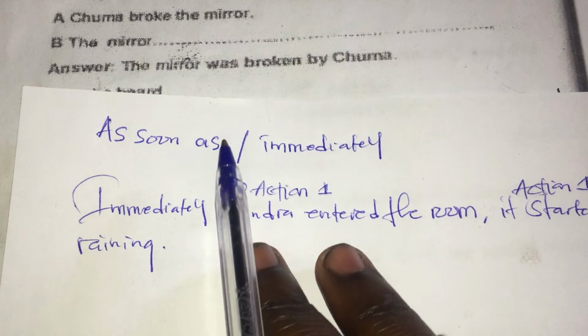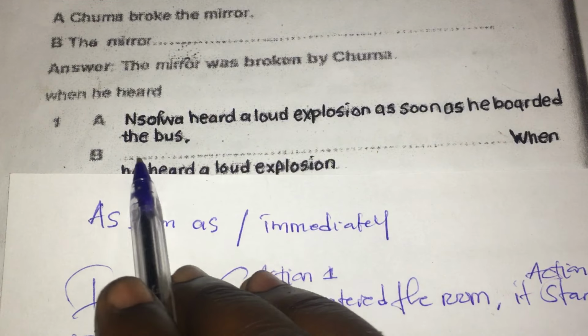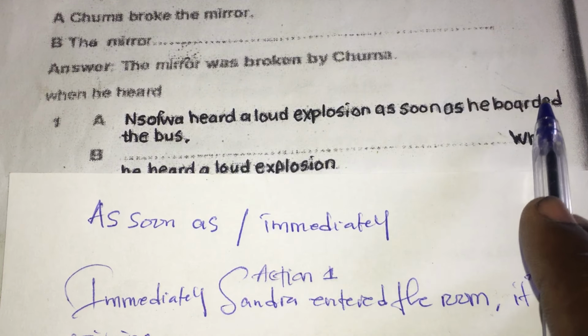Let us look at the question. You see, as soon as he boarded the bus, this simply means this is the first action. So for heard a loud explosion, this simply means it is action 2, the second action. So we have the first action and the second action.